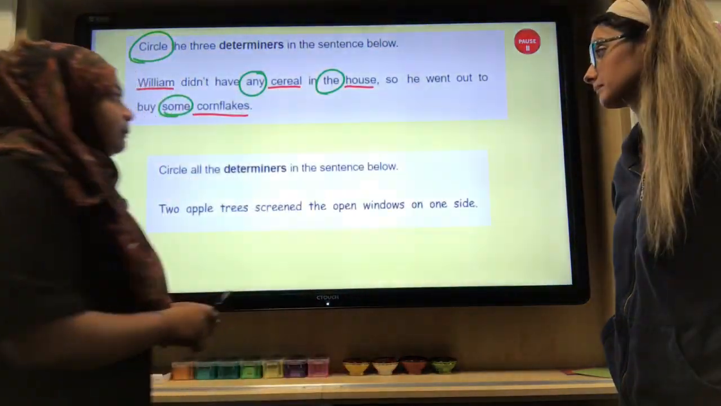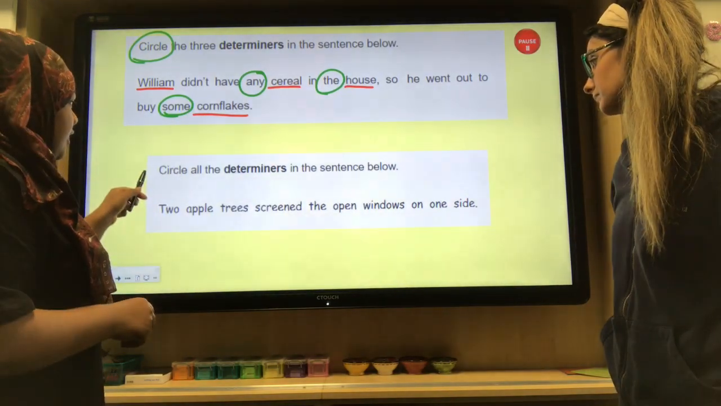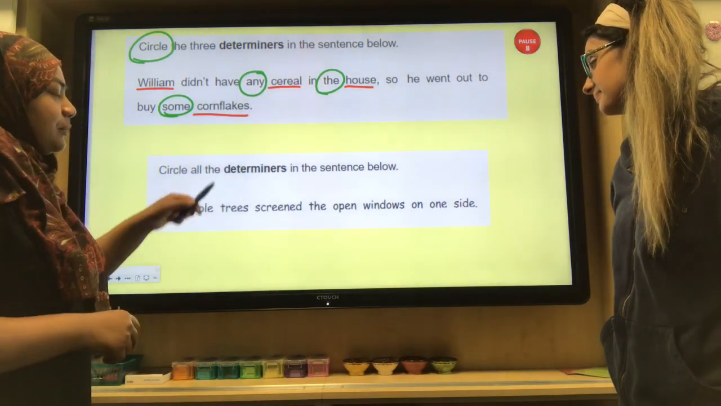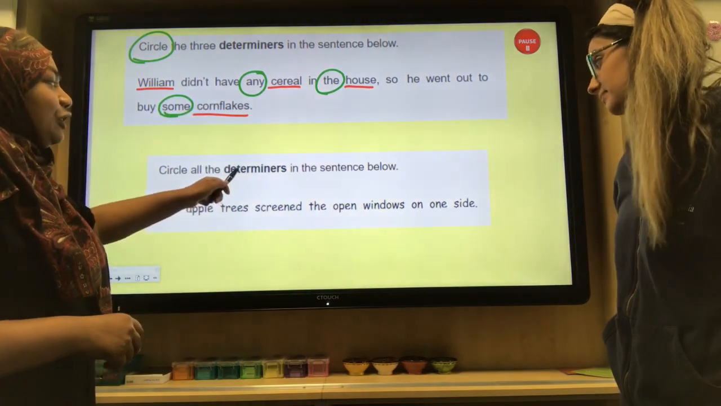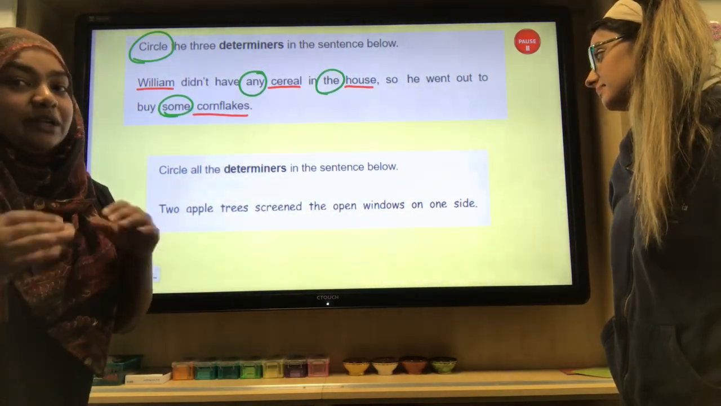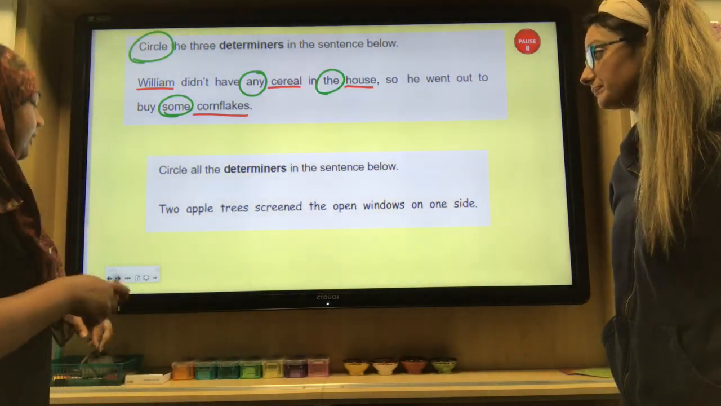Right, the next one. Remember to pause your video after each question is read. Circle all the determiners in the sentence below. Now, this is different to the first one because here it tells you how many there are. Here, you know there's more than one, but it doesn't specifically tell you how many there are, so you really need to read the sentence carefully. So pause the video here and have a little think.